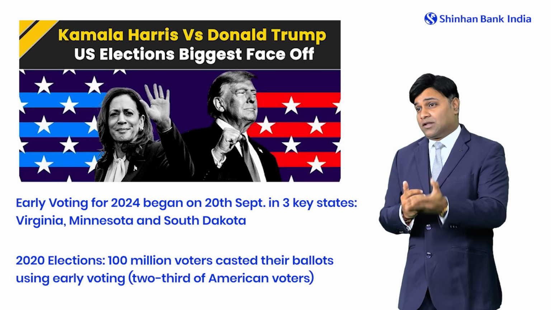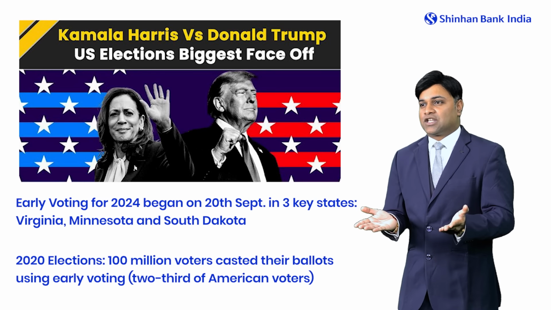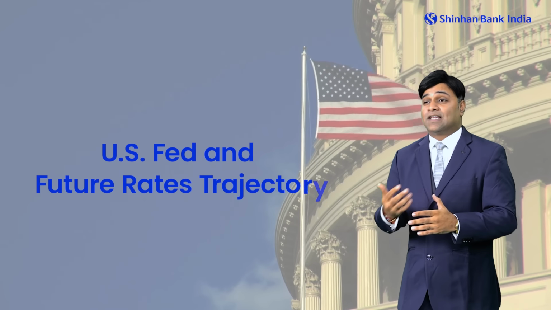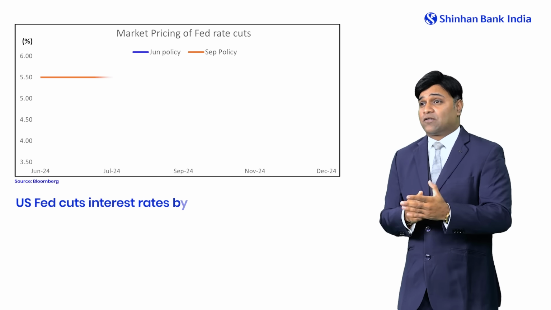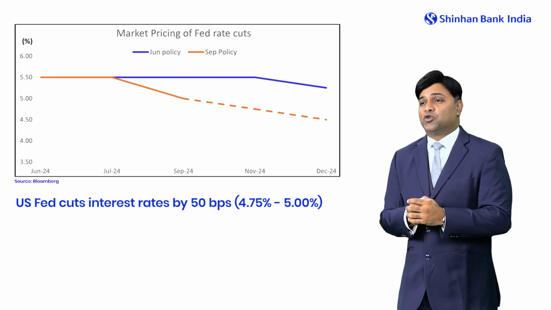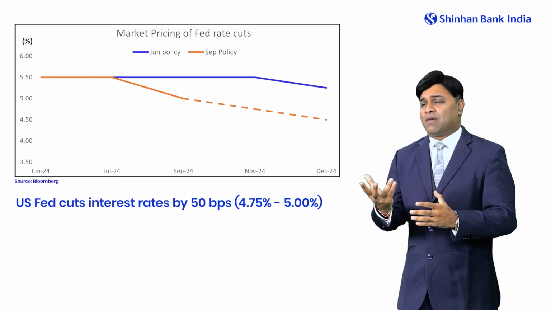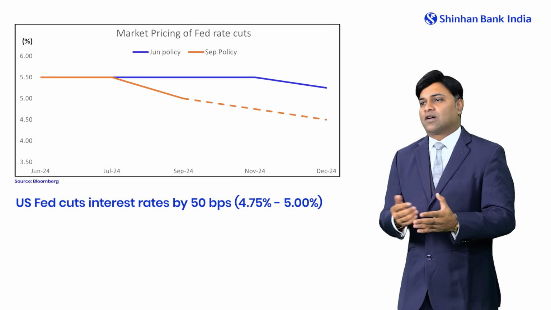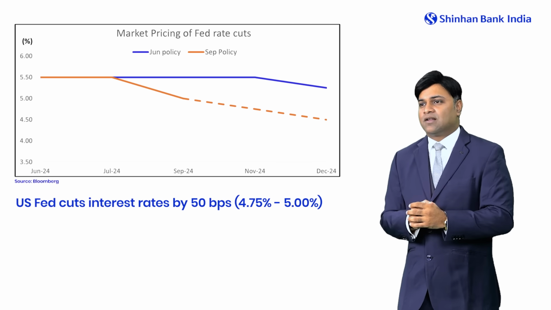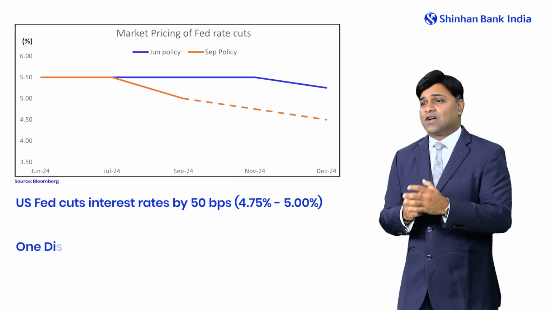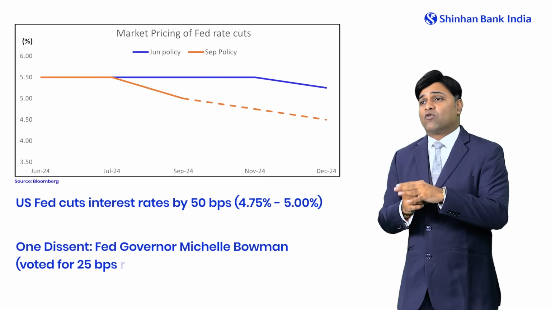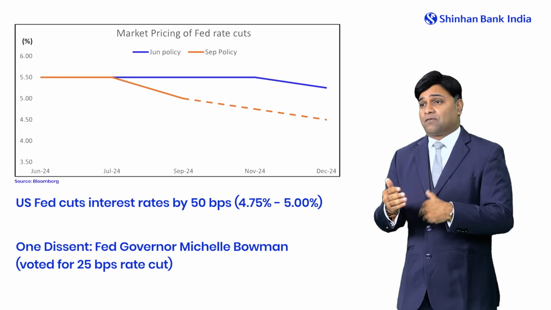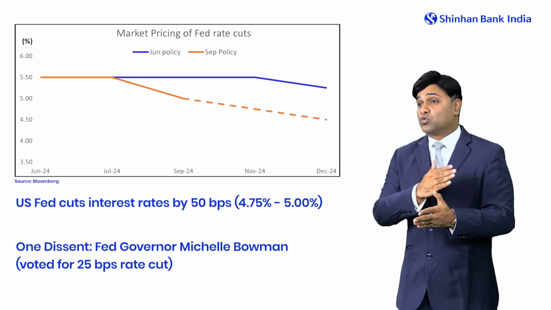If you're talking about the fiscal part, that is how the presidential elections will take place or how the results will take place, it's important to understand what happened with the Fed and their policy. We have seen that the Fed cut interest rates by 50 basis points. This is larger than the usual expected, though some portion of the market participants did expect a 50 basis point cut, but still it was considered more aggressive. So now the current rate is around 4.75% to 5%. The voting pattern was 11-1, with Fed Governor Michelle Bowman the only person who voted against 50 basis points, as she voted for a 25 basis point cut. And this dissent by the Fed has been the first since 2005.